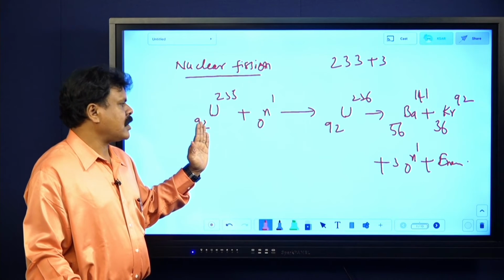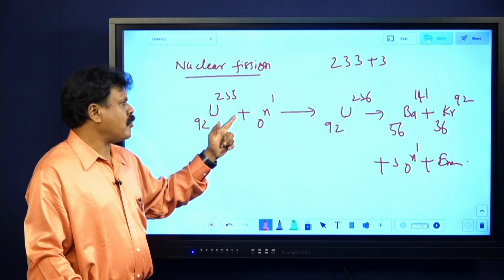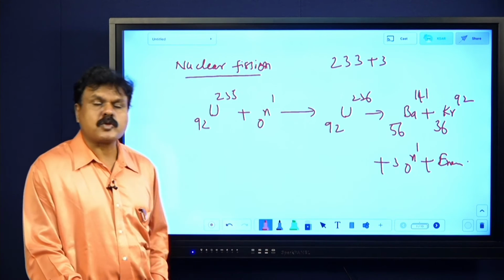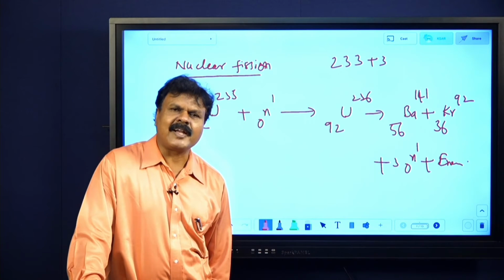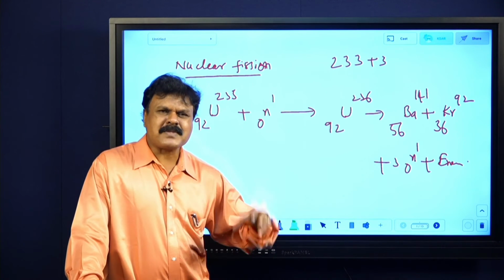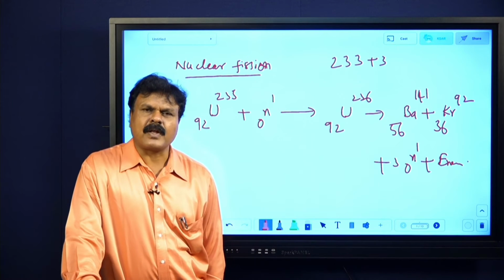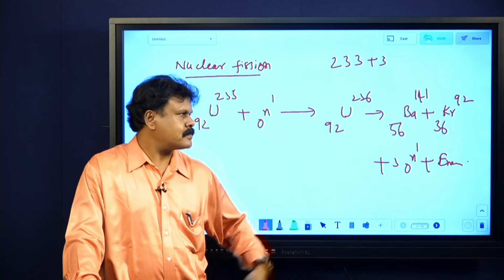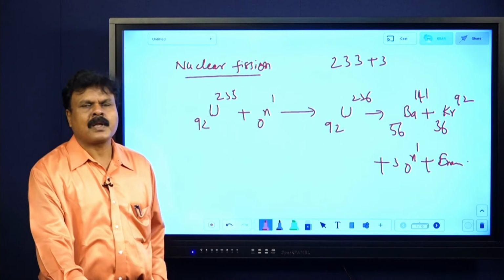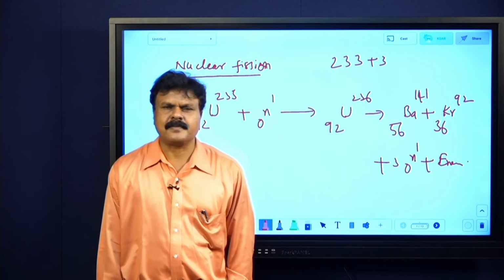When uranium 235 nucleus is bombarded with a slow moving neutron, it captures the neutron, forms an unstable compound nucleus U236, which further splits up into barium and krypton, releasing 3 neutrons and energy.